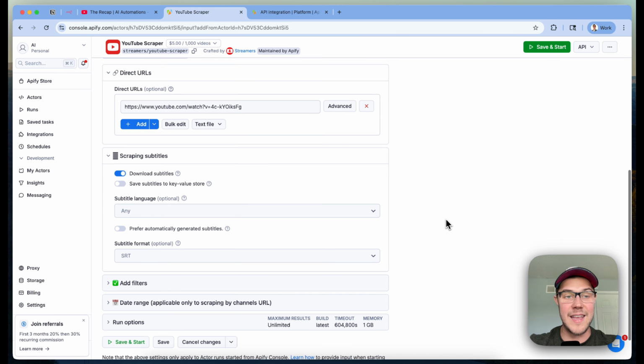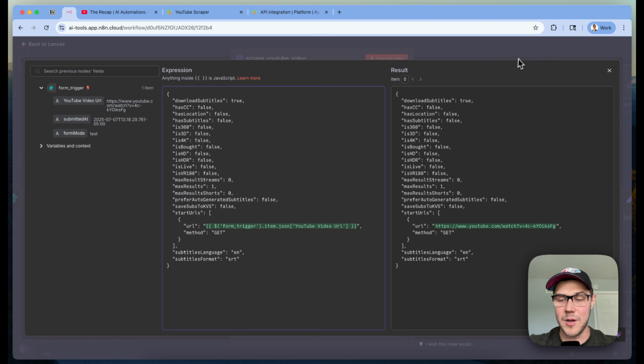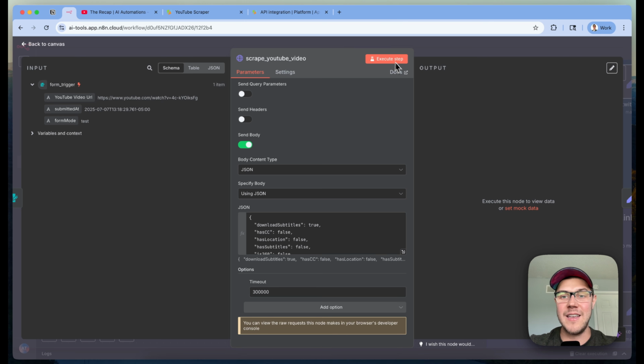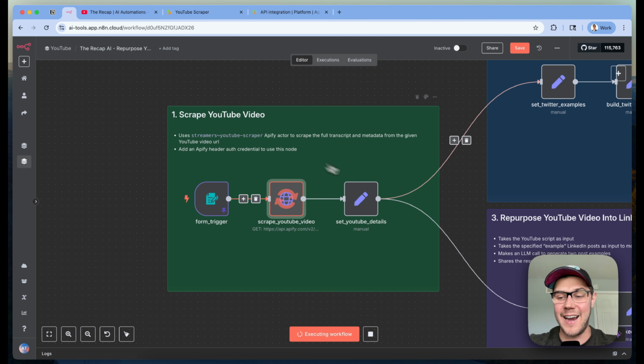The other thing that I'm doing is specifying options here under scraping subtitles. So if you want to download the subtitles to get saved and returned in your response, make sure you have that set to true. So we're going to make that request, and Apify is going to go out and scrape that entire transcript for us.